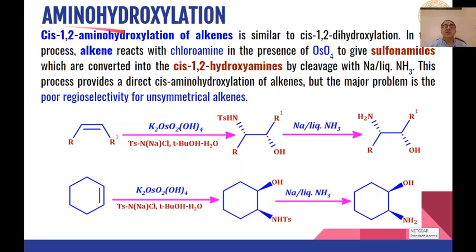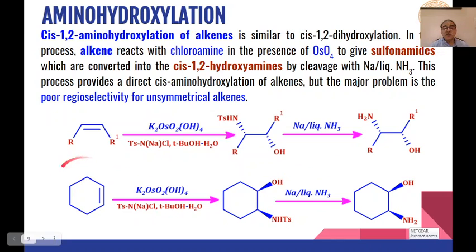The next reaction is amino hydroxylation. This is the same as dihydroxylation, the only difference being that one of the hydroxyls is replaced by amino. Here the substrate alkene is reacted with chloramine, and in the presence of chloramine we first get these types of sulfonamides as the products, and these sulfonamides on reaction with sodium in liquid ammonia are reduced to these types of amino alcohols as the product, which are optically active.